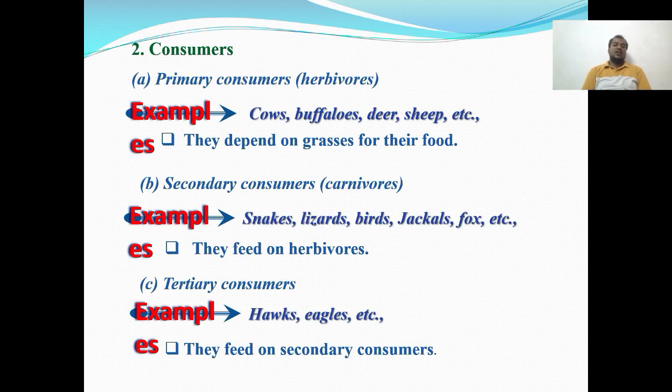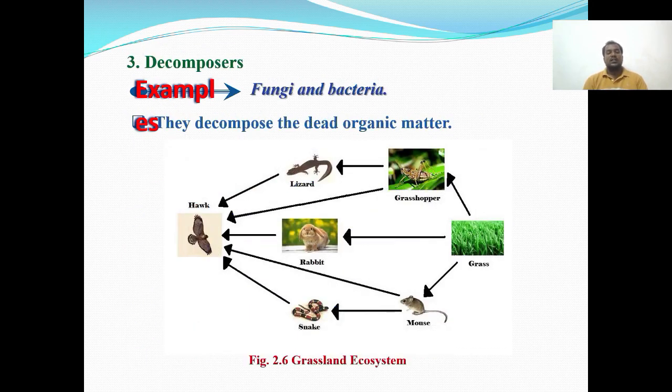Consumers are classified into four types. Primary consumers, they depend on grasses for their food. And second one is secondary consumers, they feed on herbivorous materials. Third one is tertiary consumers, they feed only on secondary consumers. Then decomposers, so they decompose dead organic matter. This is the figure of grassland ecosystem.